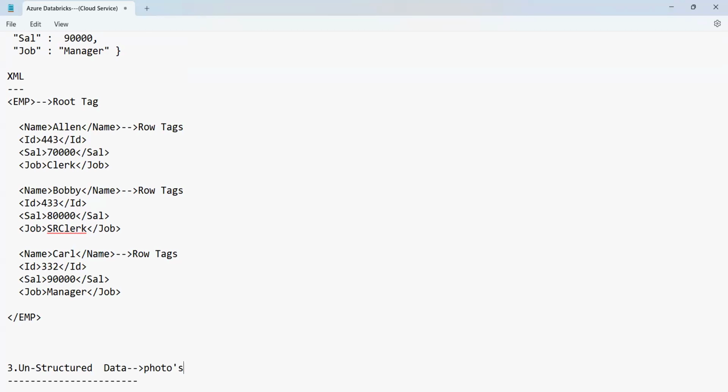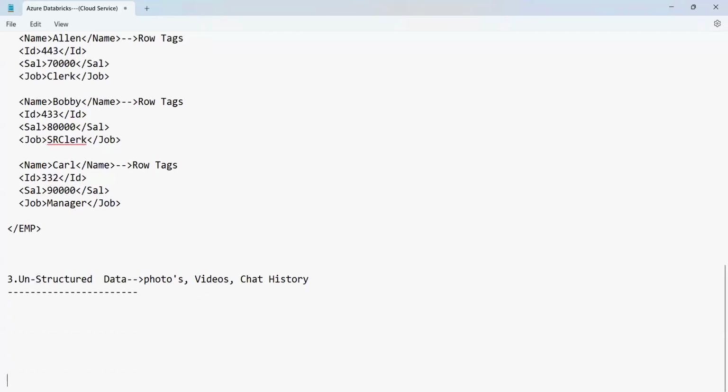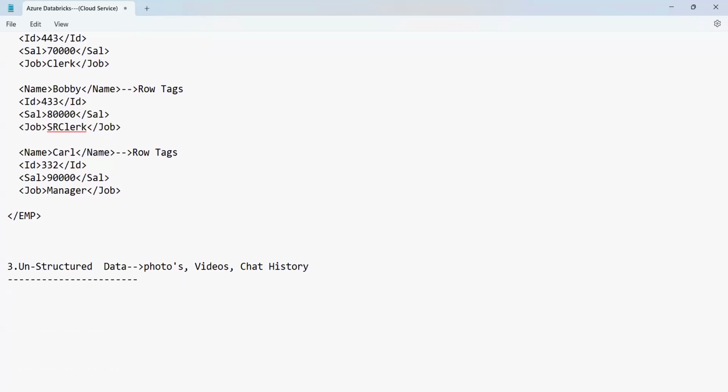Then the videos. Then you have the chat history. All this is called what, guys? Unstructured data. So now, as a data engineer, our job is what? Our first basic job is collection of data and putting the data in proper format. So converting the unstructured data towards semi-structured format, and then the semi-structured data towards structured format.